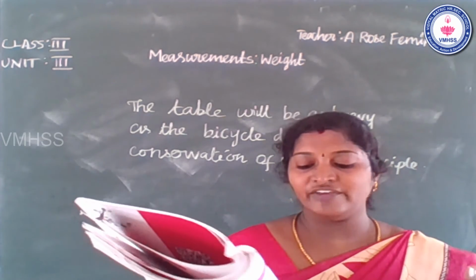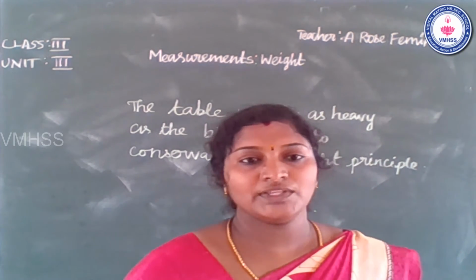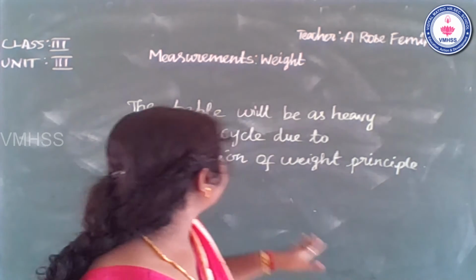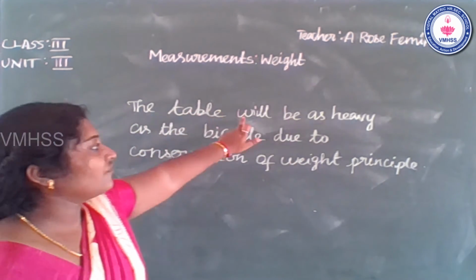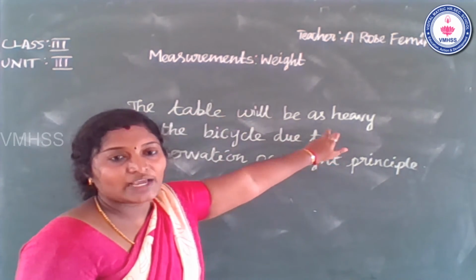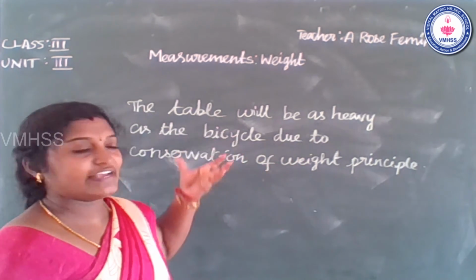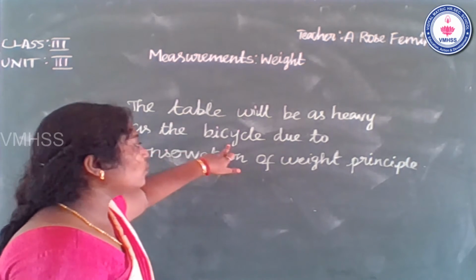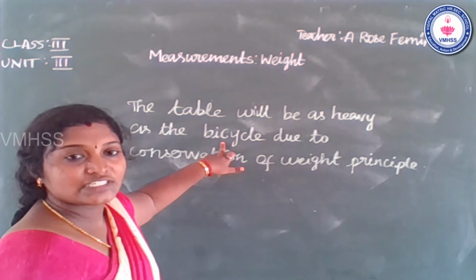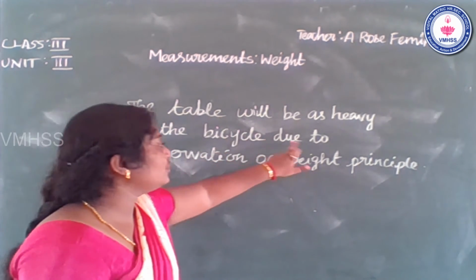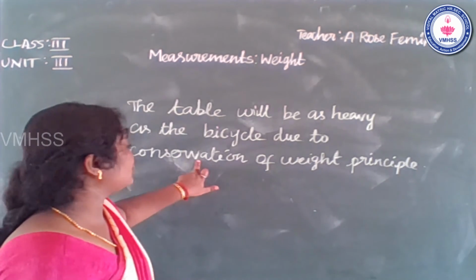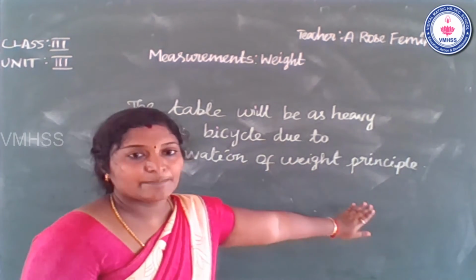So how heavy would the table be? So the answer is, the table will be as heavy as the bicycle, due to conservation of weight principle.